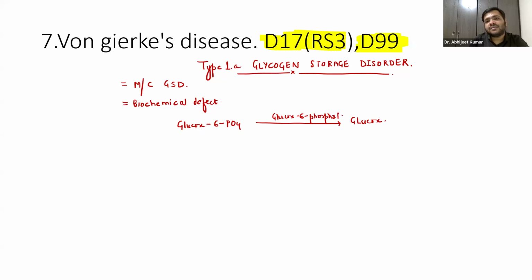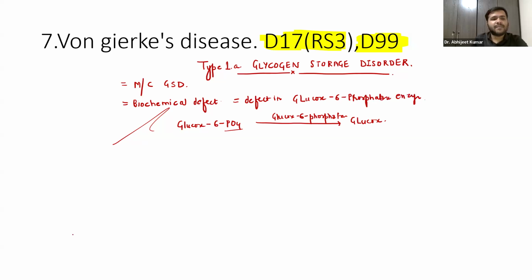Phosphatase is an enzyme which helps to break this phosphate bond. But we are having a defect in this glucose 6-phosphatase enzyme.